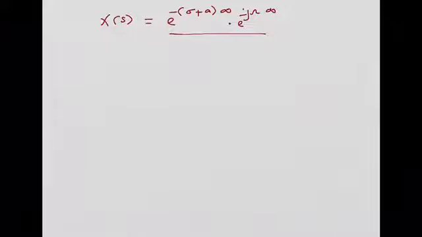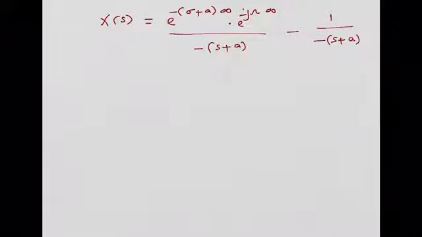X(s) is equal to e^(-(sigma+a)·infinity), all the real components together multiplied by infinity, into e^(-j omega·infinity), divided by minus (s+a), minus e^0, which is 1, divided by minus (s+a).